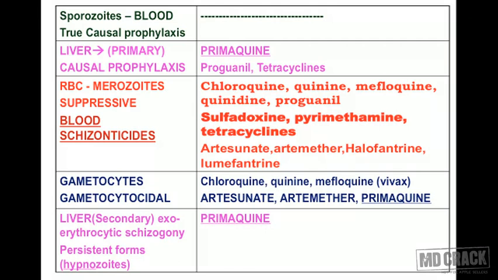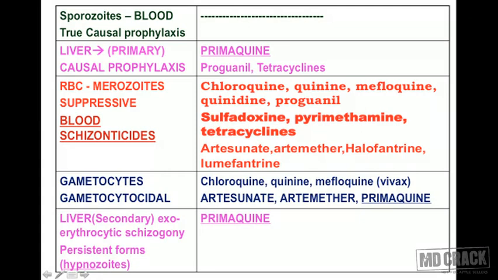It means you are going to suppress the fever, or you are going to suppress the clinical attack in malaria. So if a drug is able to act on the RBC stage, it's called a suppressive, or it's also called a blood schizonticide. And if you see on the right hand side, there's a huge number of drugs in this particular box. So it means that most of the antimalarial agents act on the RBC stage.